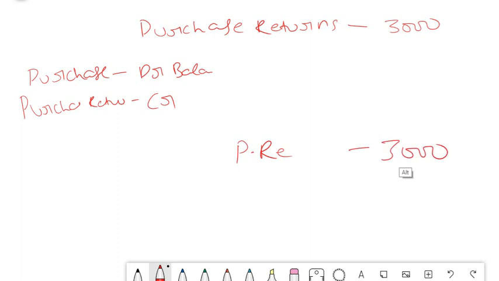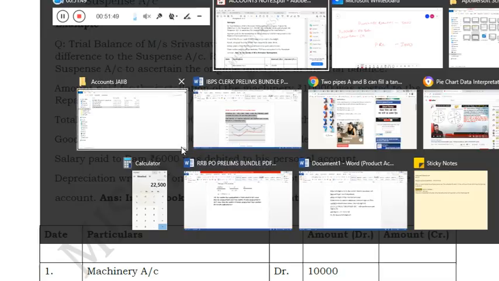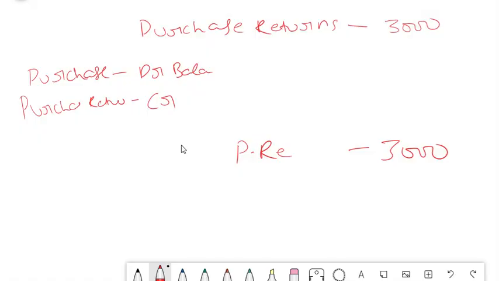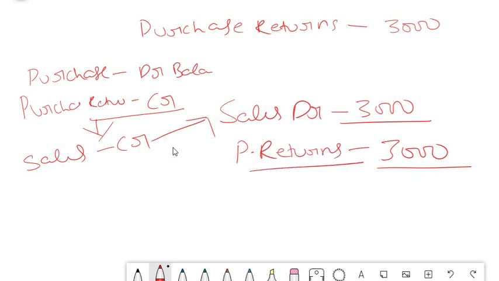And what is he saying? He's saying that instead of purchase returns, it was wrongly recorded in sales book. That means he credited the sales instead of purchase returns. So sales has a credit balance, isn't it? Instead of purchase returns credit, he put into sales credit. So now what we should do? Simply we have to reverse this. Sales debit 3000 to purchase returns 3000. Okay. Purchase returns 3000. Hope you understood this concept.